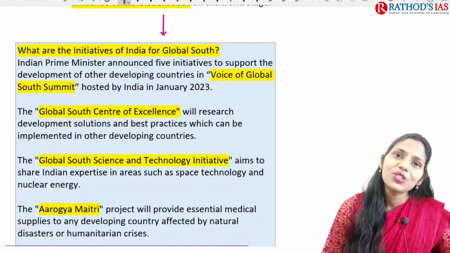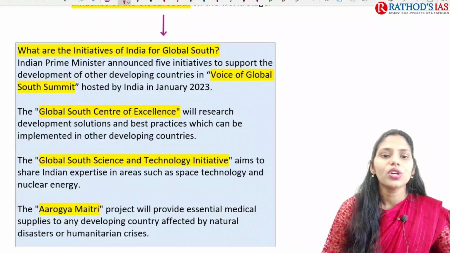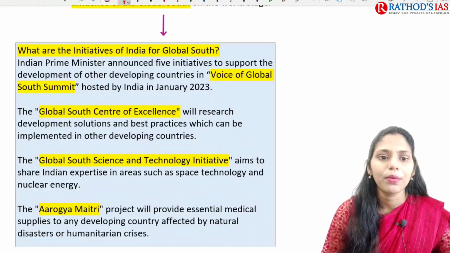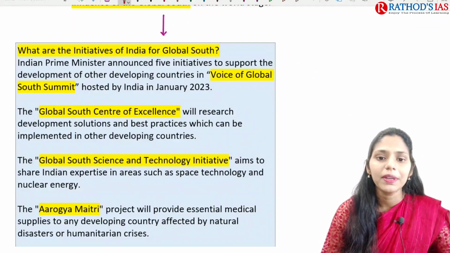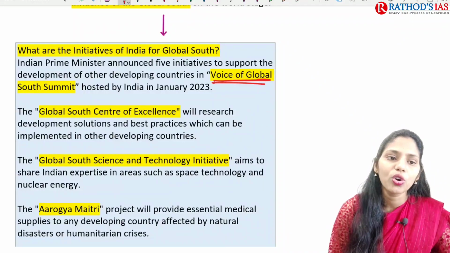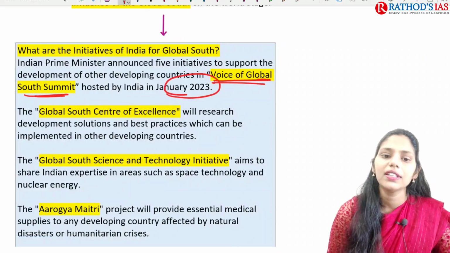So in this context, you have to see what are the initiatives of India for the Global South. The Indian Prime Minister has already announced 5 initiatives to support the development of other developing countries. First and foremost, we came up with the Voice of Global South Summit, hosted by India in January 2023.